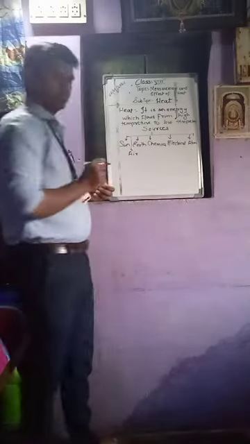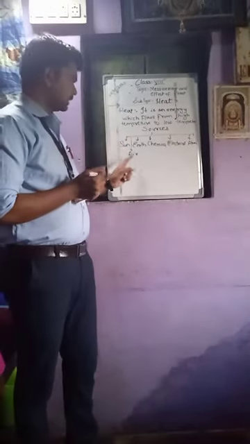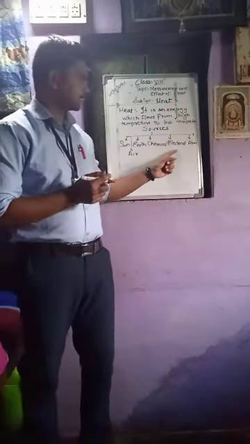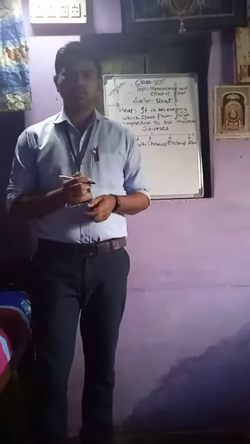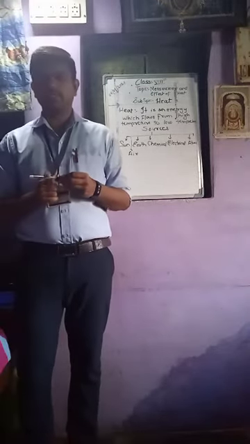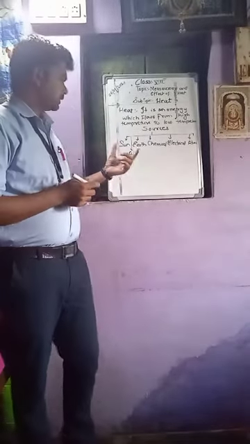These are some sources from where we get heat. What are the sources? Sun, air, earth, chemical sources, electrical sources and atomic sources. These are the 6 types of sources from which we get heat. We will learn the sources one by one.